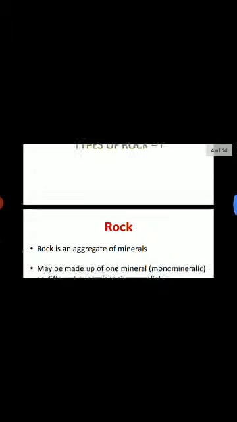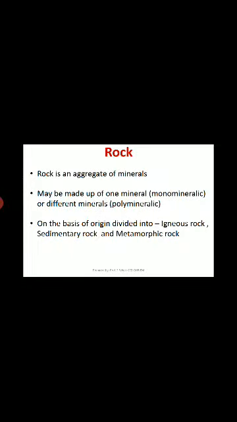Now we move to our main topic, that is rock. What is meant by rock? A rock is an aggregate of minerals, and may be made up of one mineral or different minerals. If a rock is made up of a single mineral, then that rock is called monomineralic. And a rock with more than one or different minerals is known as a polymineralic rock.